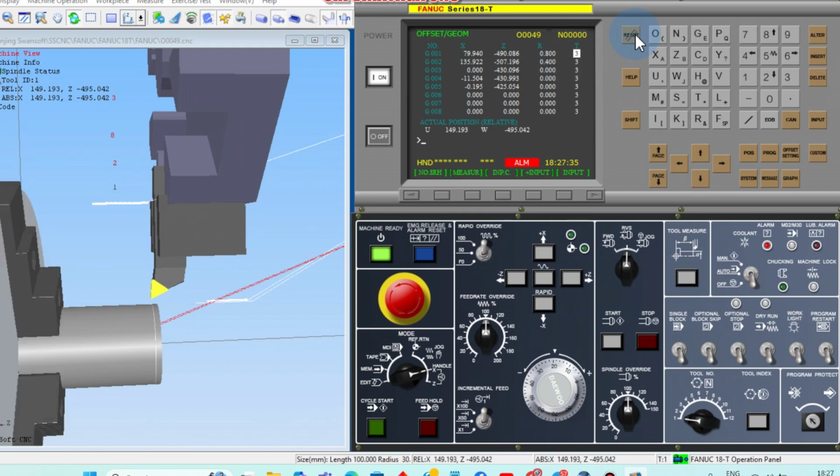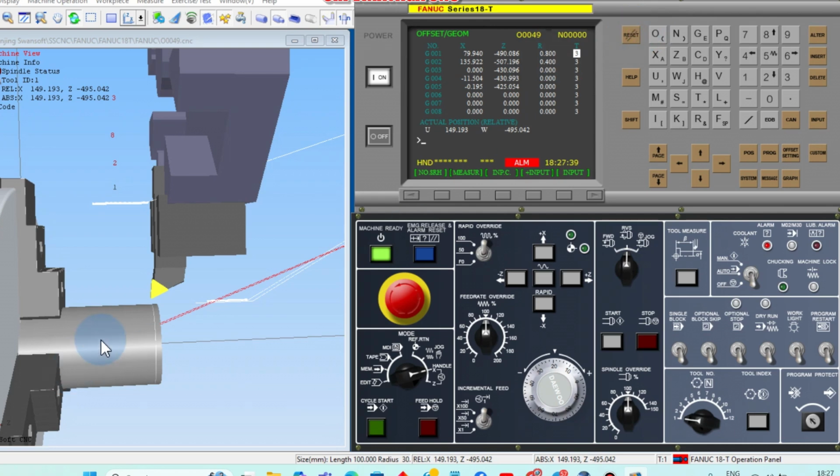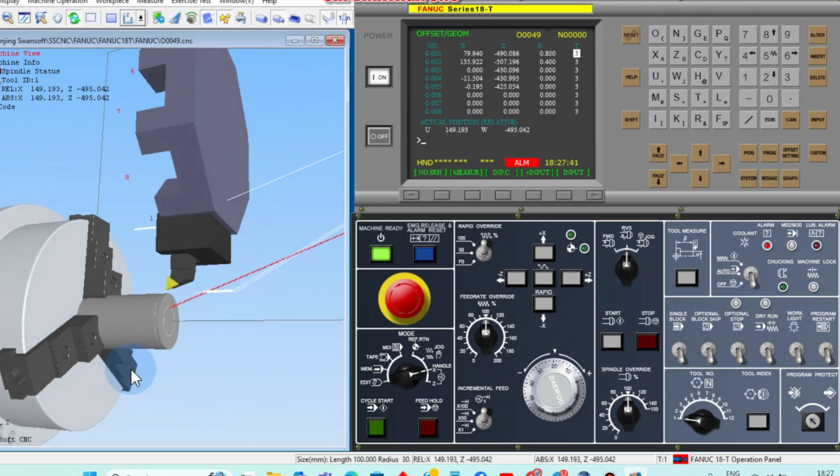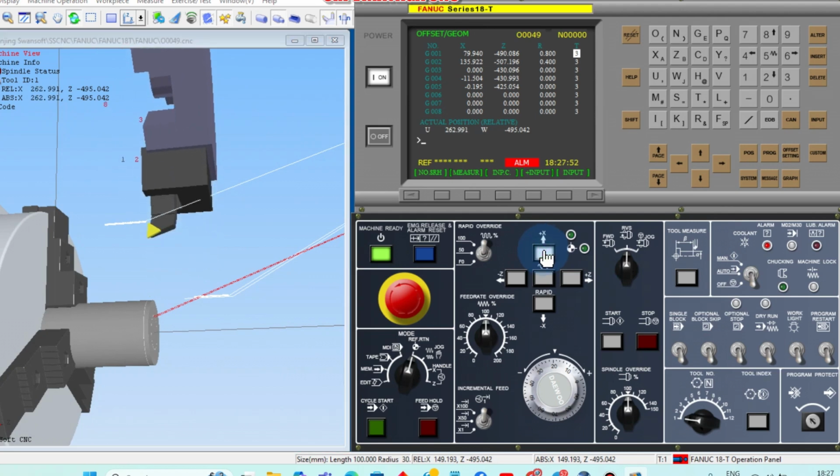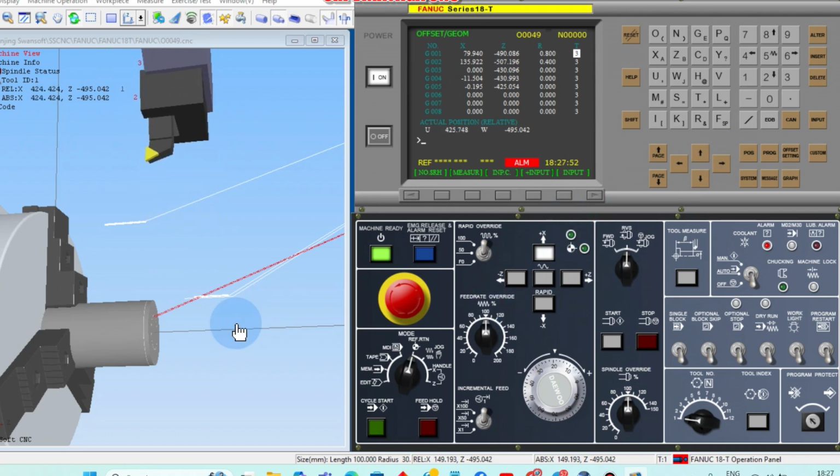Once again, what do we have to do? We should reset. If you press reset, the machine will stop, the spindle will be stopped. Go to REF, which is known as reference point return. Click X plus, and now the tool will go to the home position.